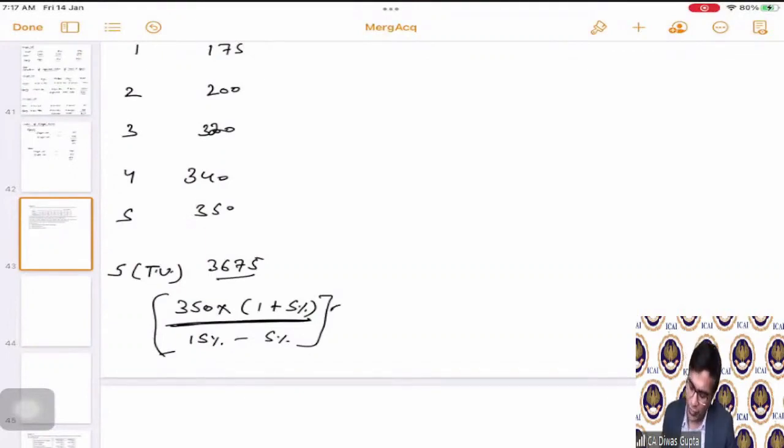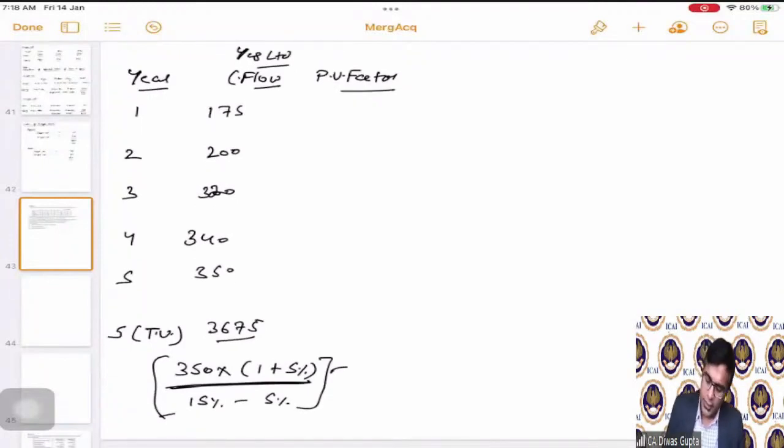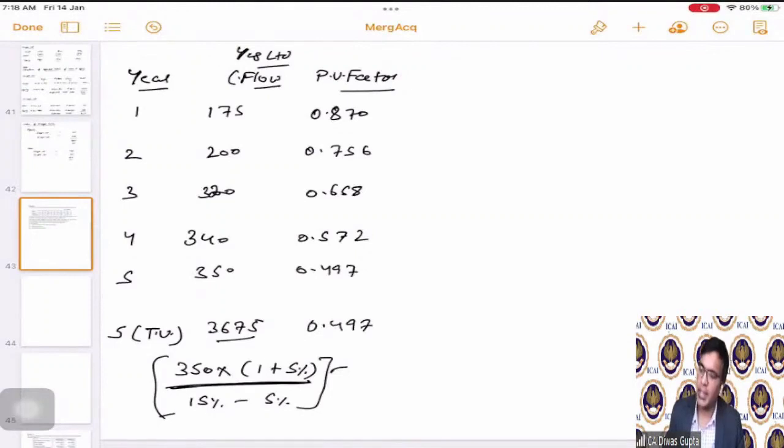Although we take the cash flow for the sixth year and divide it by the difference between the cost of capital and growth rate, this formula will give you the present value as at the end of the fifth year, not at the end of the sixth year. Because to calculate the present value at the end of the fifth year, we need the cash flow starting from sixth year. Okay. So hence it is 0.870, 0.756, 0.658, 0.572, 0.497. And for this also we will put 0.497 because this is the fifth year end terminal value.